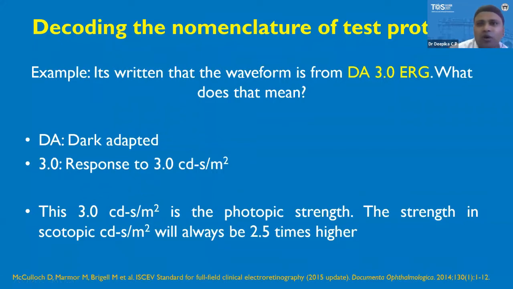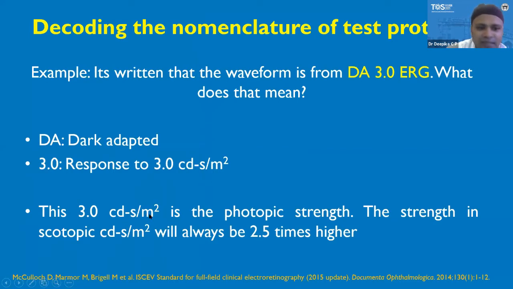Now let us decode the nomenclature for the test protocols. We will understand it by an example. For example, if it is written that the waveform is from DA 3.0 ERG, DA means it is a dark adapted ERG. For light adapted ERG, it is usually written as LA. 3.0 means it is the response to 3.0 candela second per meter square. That is the stimulus intensity.